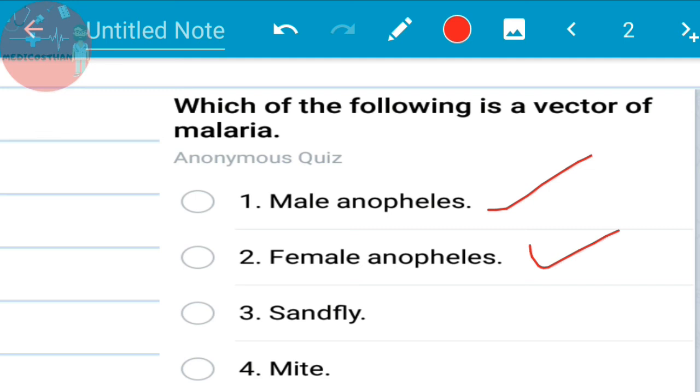So in such questions where you have got closely related options, try to identify those options and rule out the remaining options, because there is a very high chance that the right option is present among the closely related options only. You can apply this formula in biology, in physics, in chemistry also. I have seen that this is how they make the question patterns, and this is a very common thing. It is very useful for guessing the MCQ correctly. So closely related options are very important. Try to identify them.